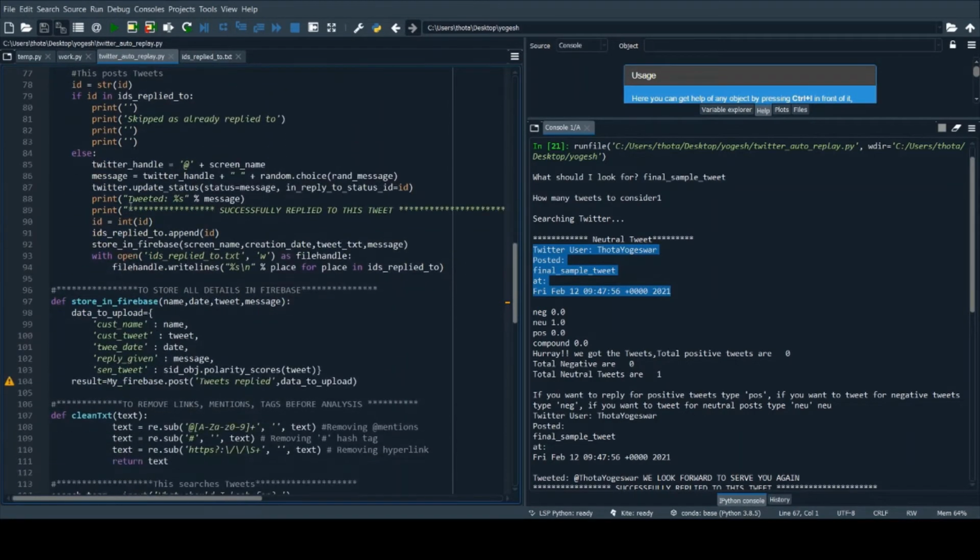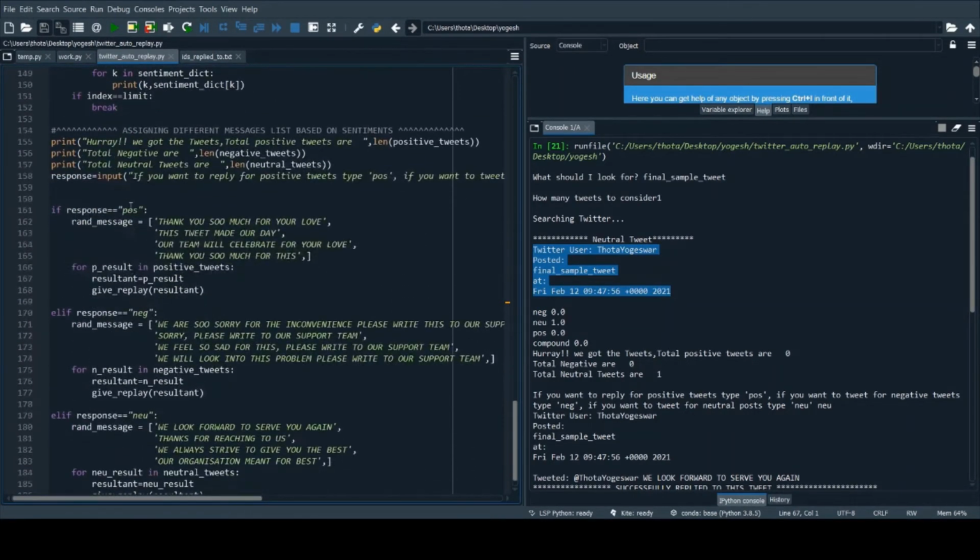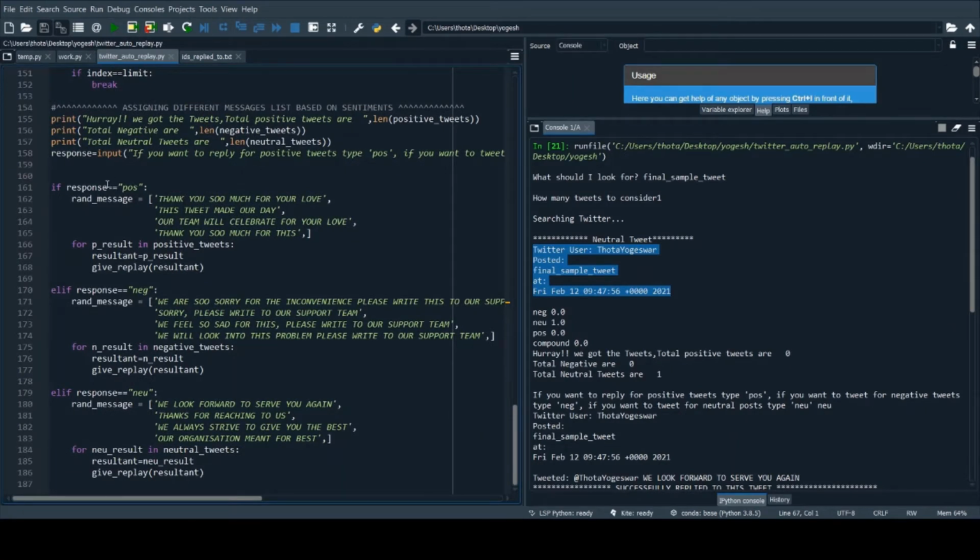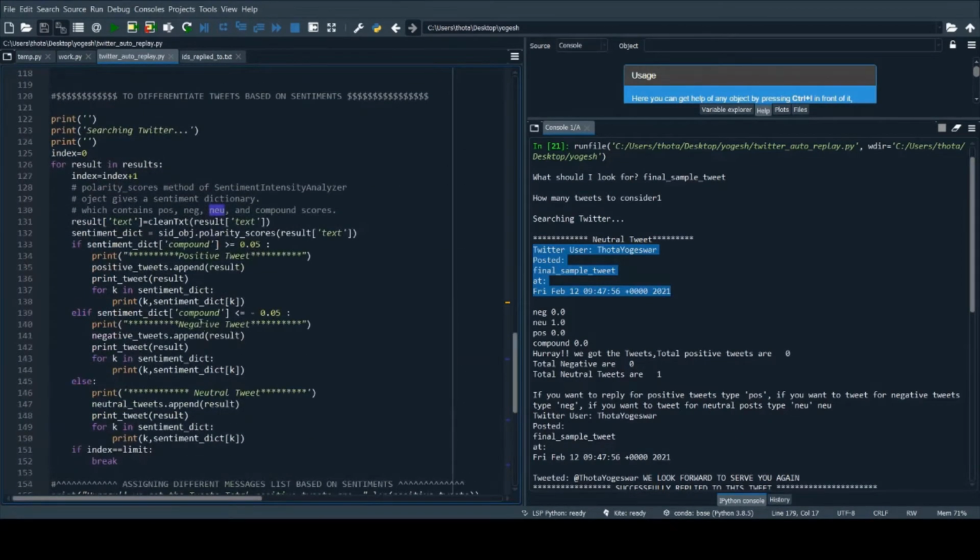Here, in order to give the replies, what I had to make sure was, after analyzing the sentiment, for positive tweets I send a single message from a particular set of messages. And also for negative tweets, I want my code to send a particular reply from another set of messages. I made this for positives, negatives, and also the same for neutral. So based upon the Twitter sentiment, it sends the replies accordingly.